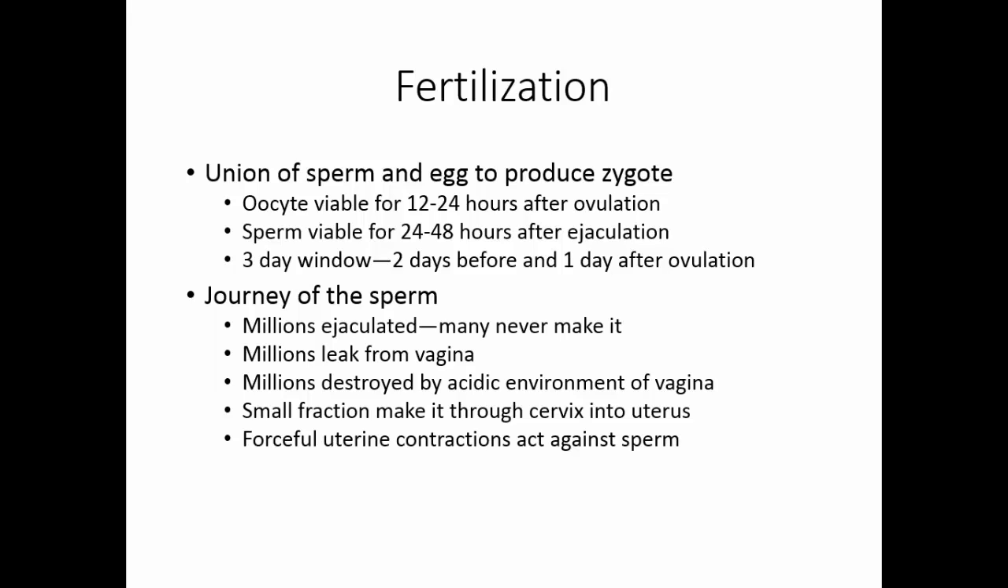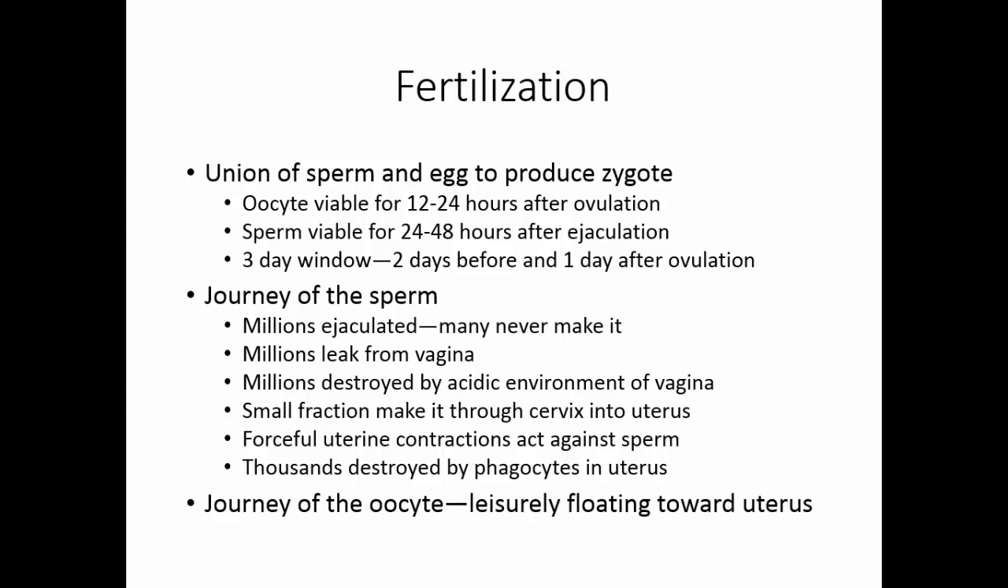There are forceful uterine contractions that work against them. Also, these cells are foreign to the female immune system, so thousands are destroyed in the uterus by phagocytes. In the meantime, the oocyte has been gently sucked into the fallopian tube and is leisurely floating toward the uterus.